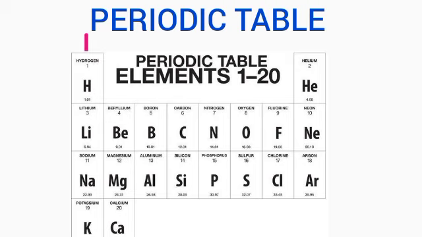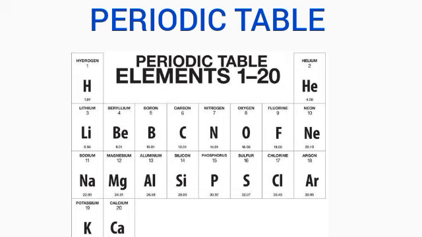Elements in group 1, apart from hydrogen, are regarded as the alkali metals. Group 2, alkaline earth metals. Group 7, halogens. And group 8, the noble gases. Now, the modern form of grouping these elements, where we can group them from 1 to 18, will be discussed in a later video, as well as details of their various properties.